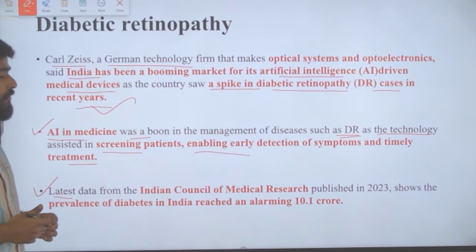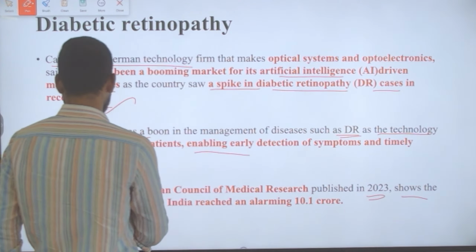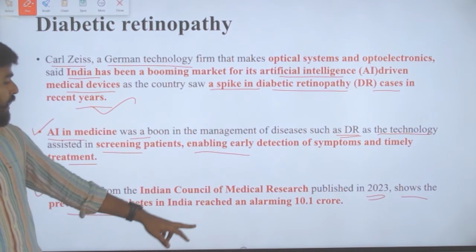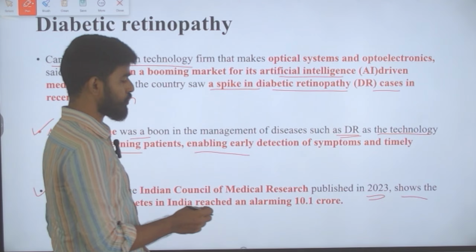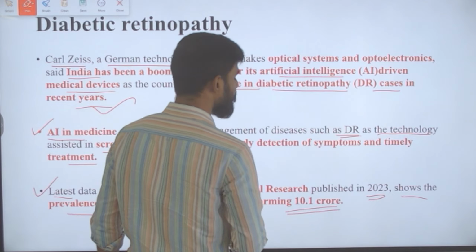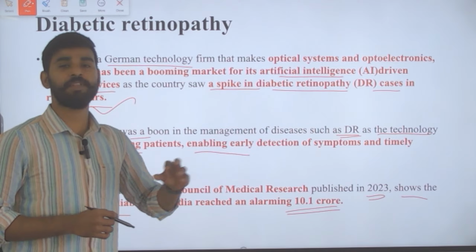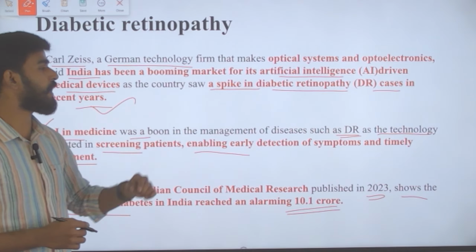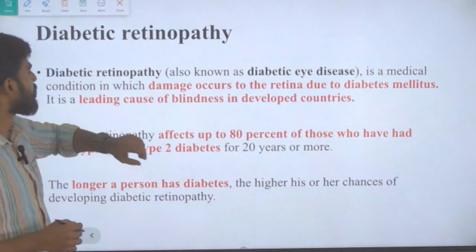And the latest data from the ICMR, that is Indian Council of Medical Research, published in 2023, shows the prevalence of diabetes in India reached an alarming 10.1 crore, which is huge. Okay, so these many people in India are diabetic. So most of them are having this problem called diabetic retinopathy. So let us understand more about diabetic retinopathy.